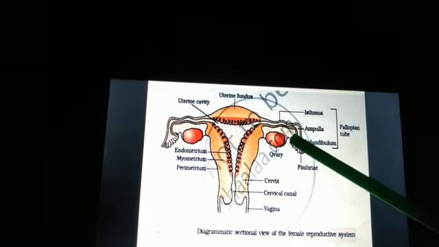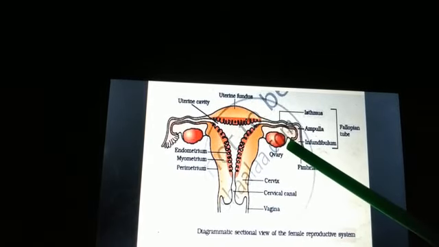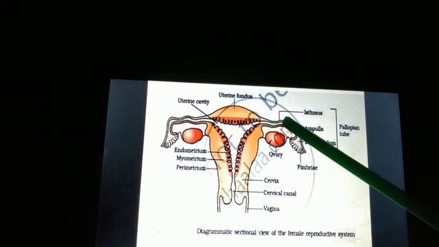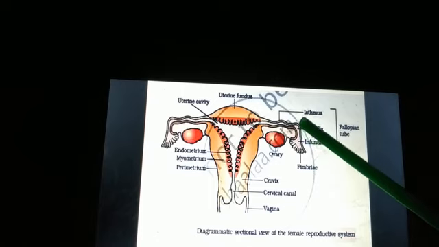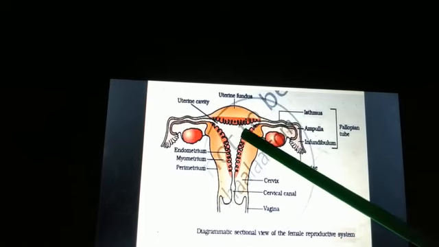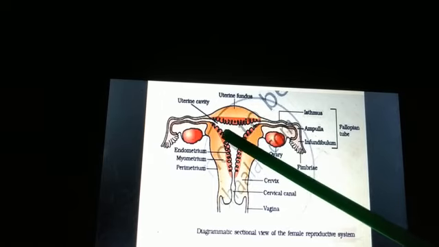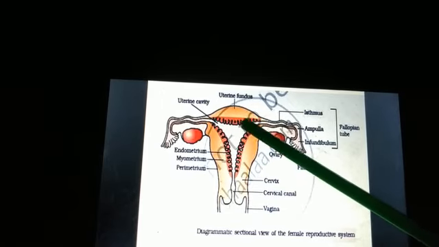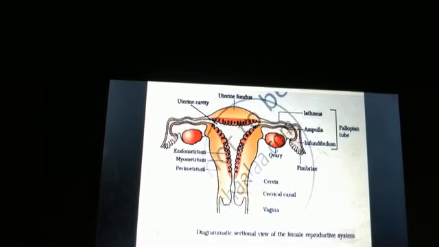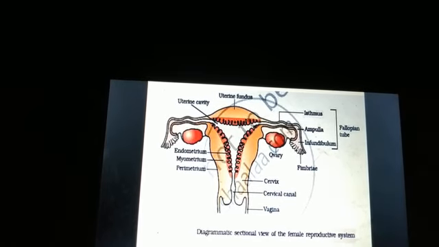So this ovary produces the ova. And students, here in the fallopian tube, the fertilization between male gamete and female gamete takes place. The zygote is embedded in the uterus, into this part. Zygote is embedded here, or you can say it is implanted here.